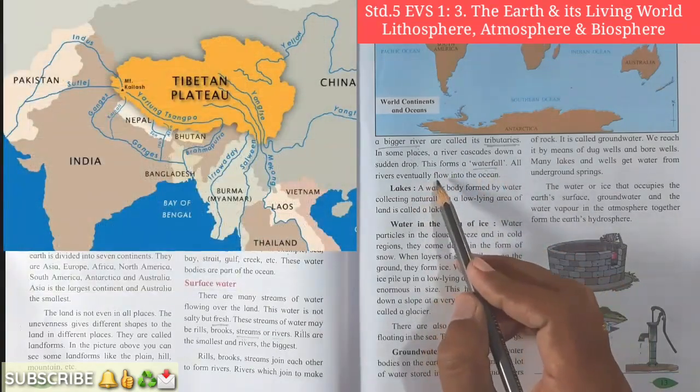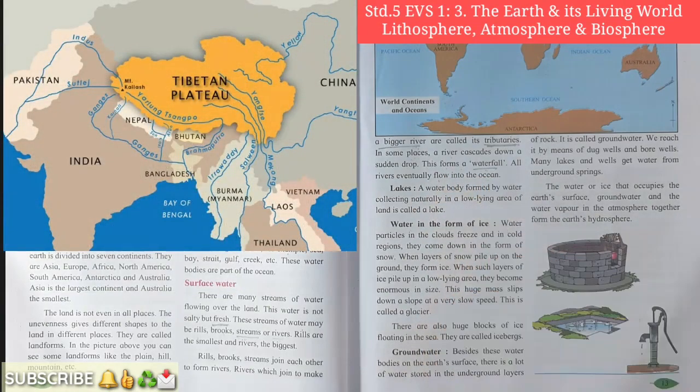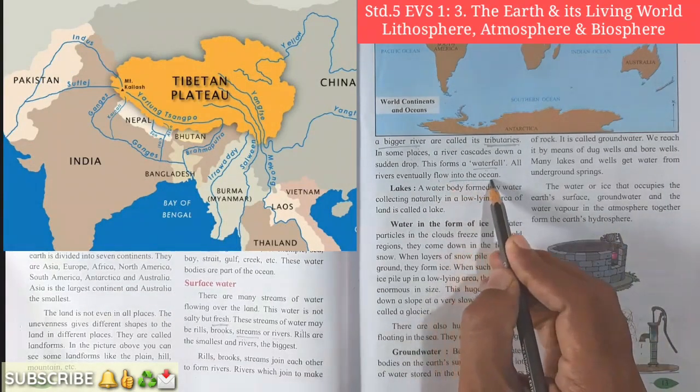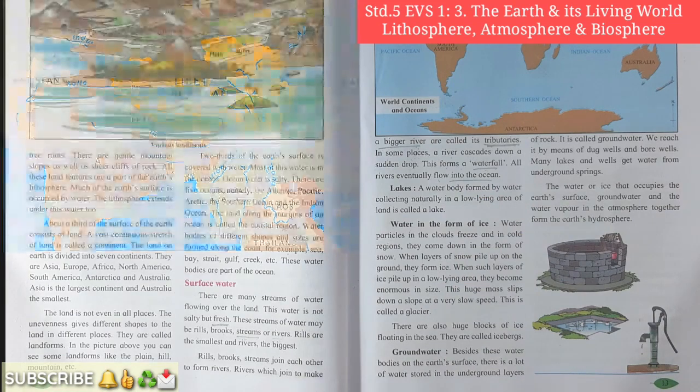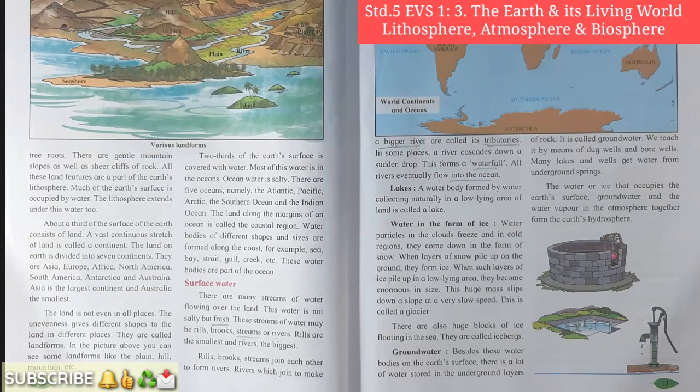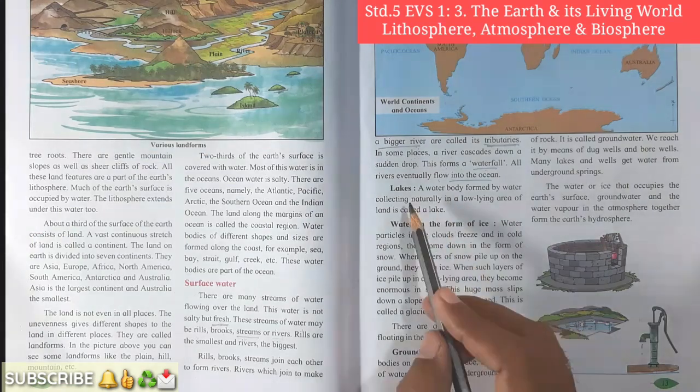All rivers eventually flow into the ocean. Students, we know that most of the rivers flow into the ocean only. You can see in the picture so that you can understand. Most of the rivers flow into the great oceans. Student, have you understood this much? Very good. Now, students, with this information, let's move forward.